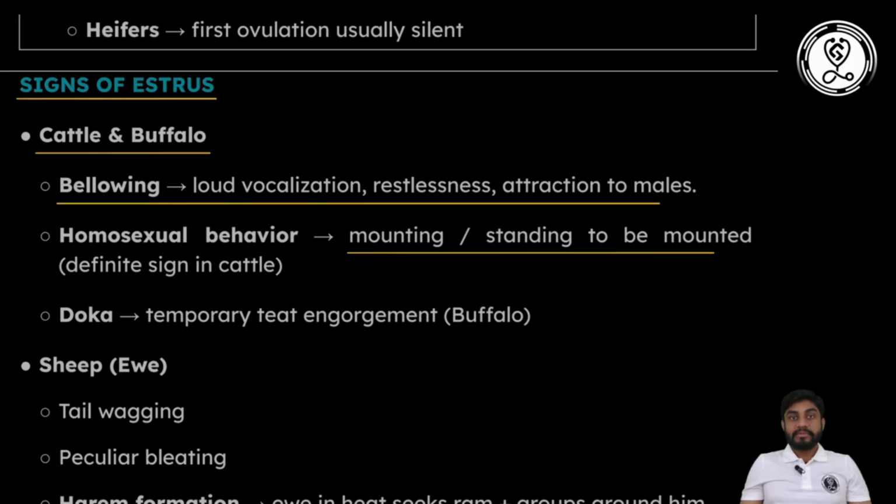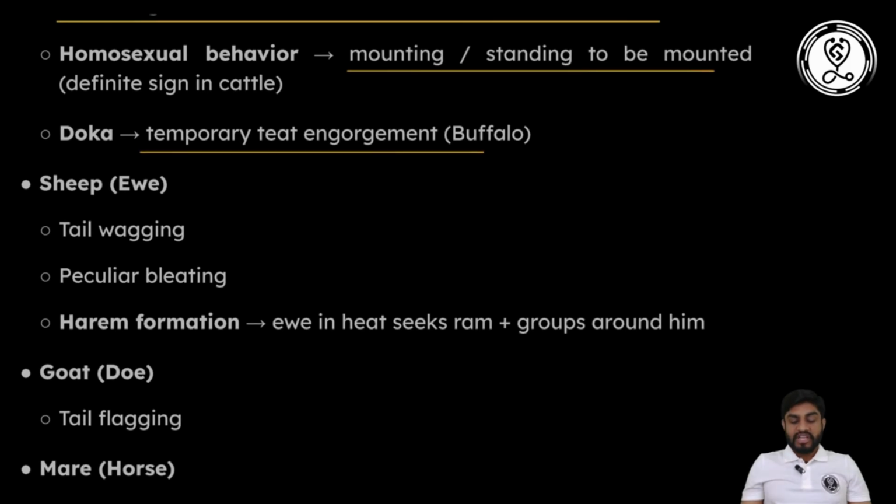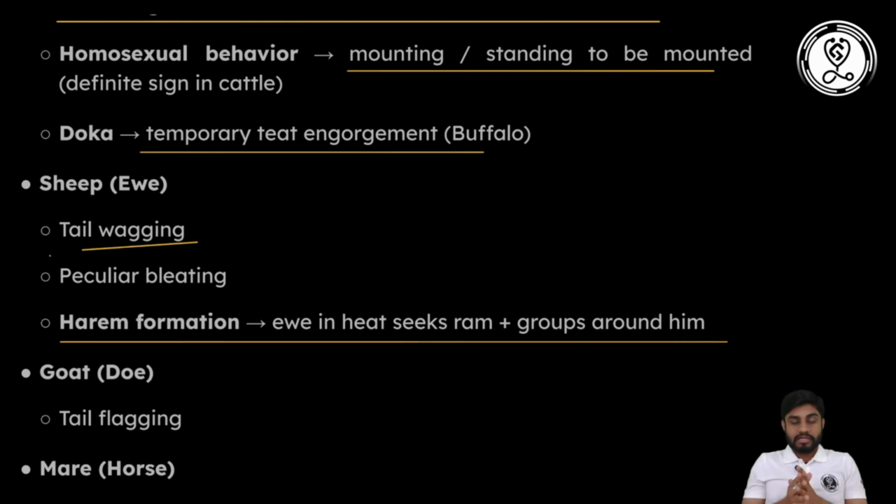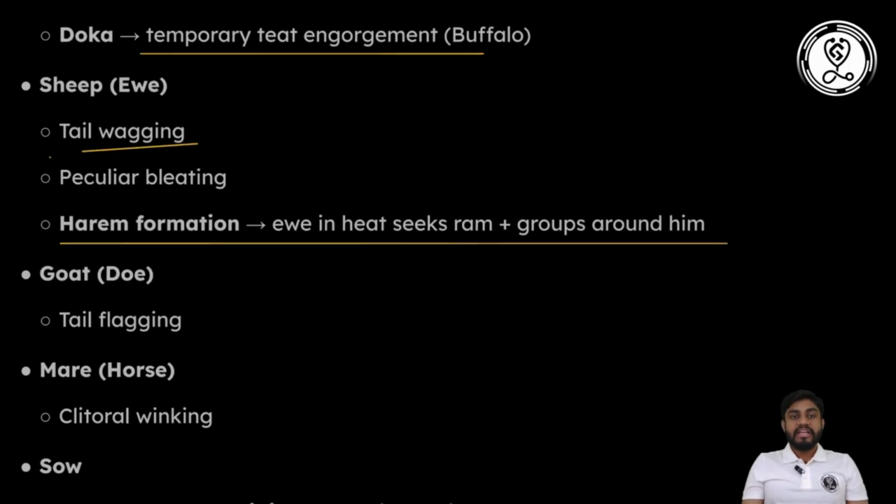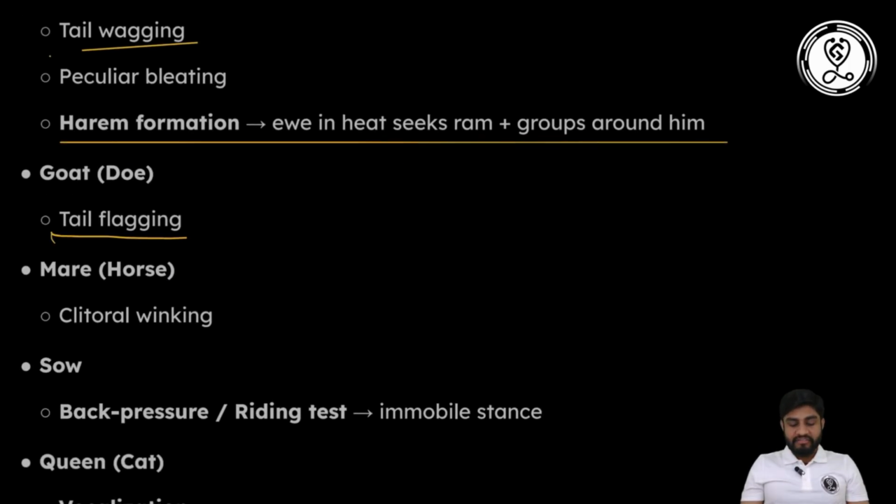Sometimes in buffalo there will be temporary teat engorgement during the estrus cycle, and that phenomenon is known as doka. In sheep or ewe there will be tail wagging, peculiar bleating, and there will be harem formation. Harem formation means the sheep that are in heat will come together and form a group, and that group is known as the harem. It is an Arabic term used for females. Then in goat it will be tail flagging.